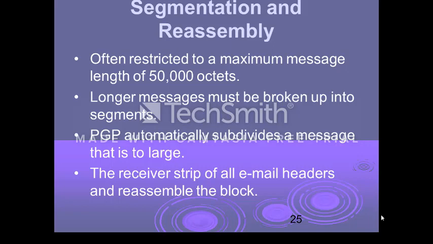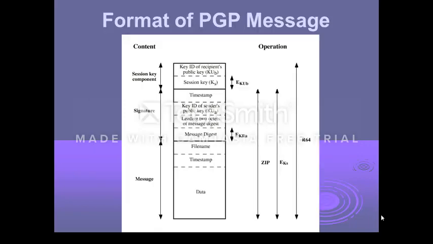The receiver strips the headers and reassembles all the segments to get back the original information. As you see here, the PGP segment format is shown here.